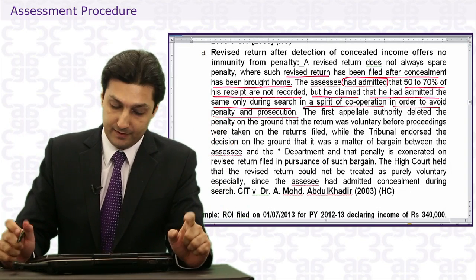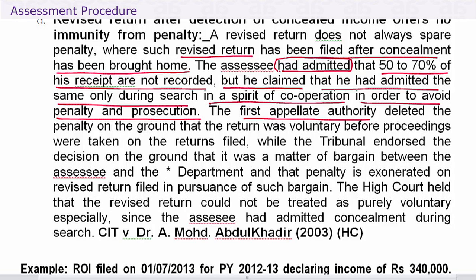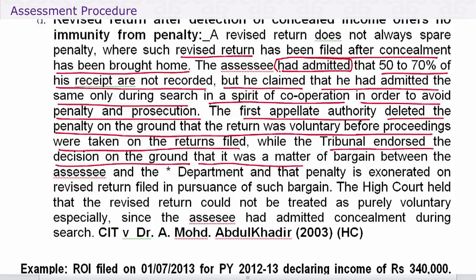Can he be spared? The first appellate authority, CIT appeals, deleted the penalty on the ground that the return was filed voluntarily before proceedings were taken on the returns filed, while the tribunal endorsed the decision on the ground that it was a matter of bargain between the assessee and the department and that penalty is exonerated, is over, on the revised return filed in pursuance of such a bargain.